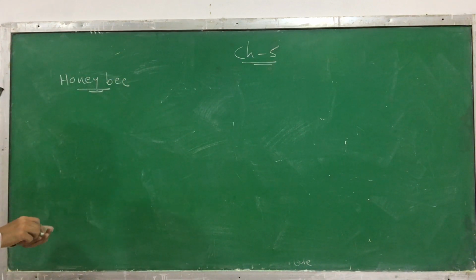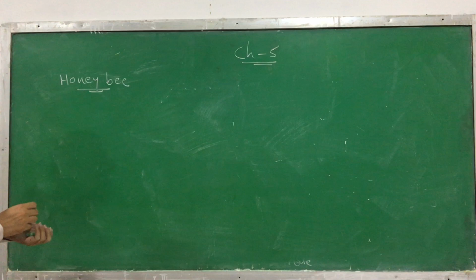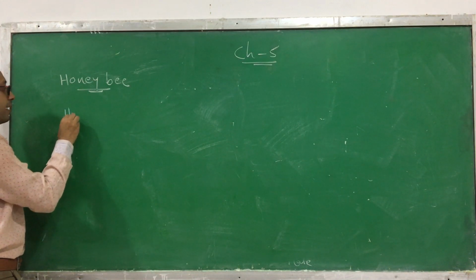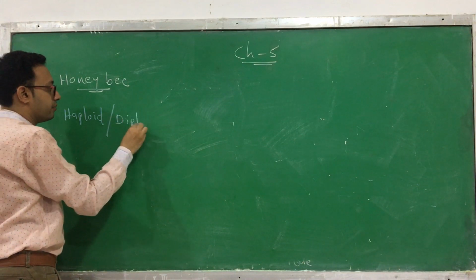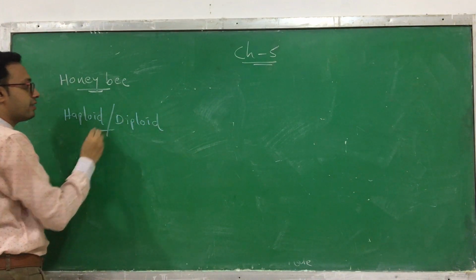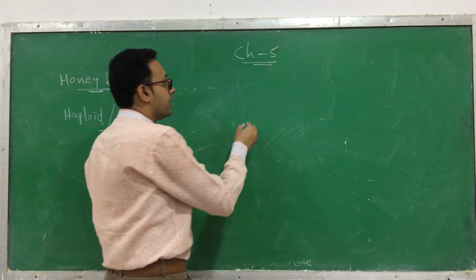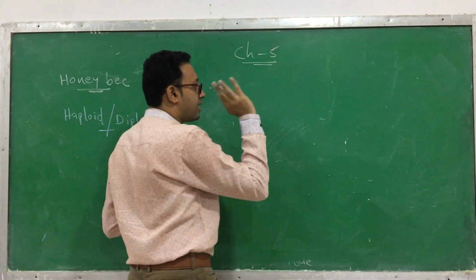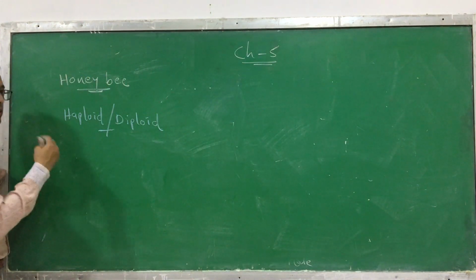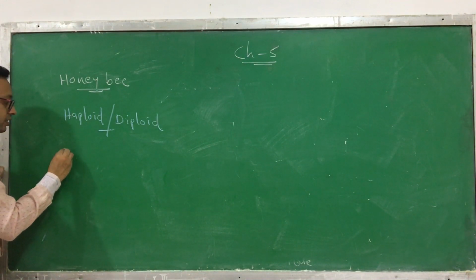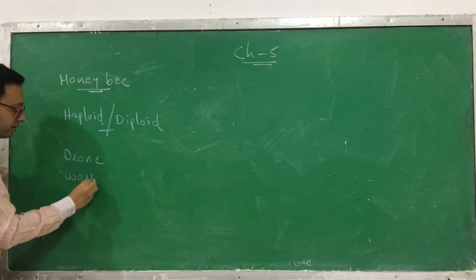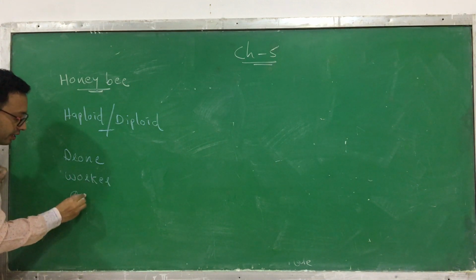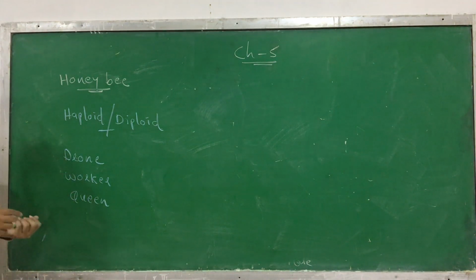Okay, how is sex determined in the honeybee? In a honeybee, the sex is determined based on the haploid and diploid mechanism. So what happens? In a honeybee, you know that there are three varieties. You have already learned in chapter number 8. There are three varieties: one is a drone, second is a worker, third is a queen. In the honeybee hives, you can find these three things: worker, drone, and the queen.